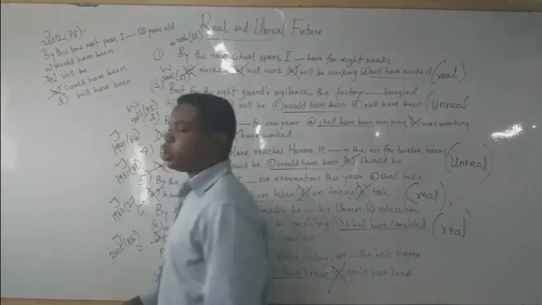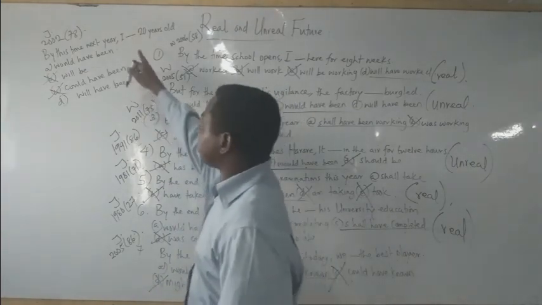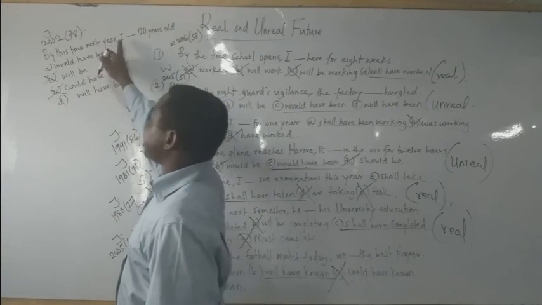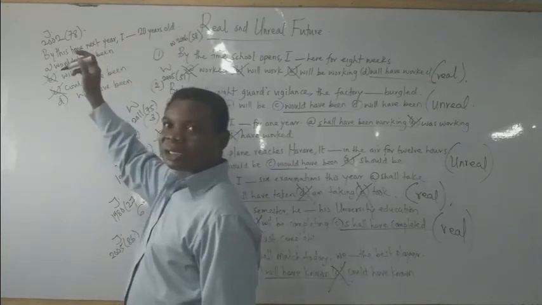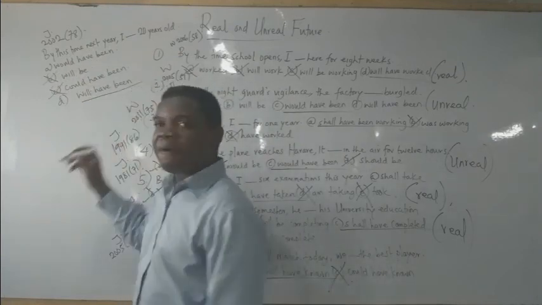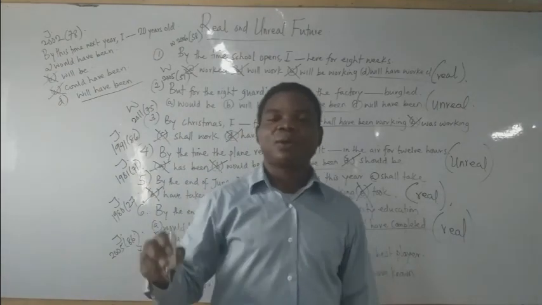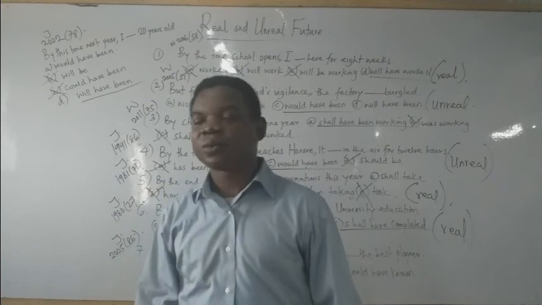C. The two options are out already. Then we have would have been, will have been. You can see, by this time next year, I dash 20 years old. This one expresses what? Assurance, certainty, or reality, and that word will have been. So by this time next year, I will have been what? 20 years old.